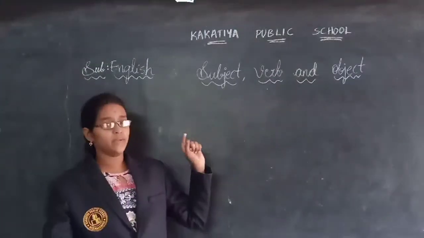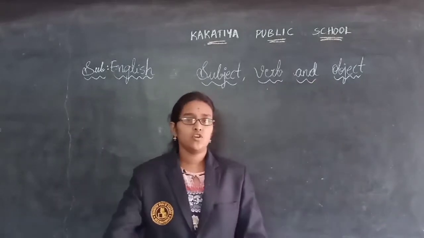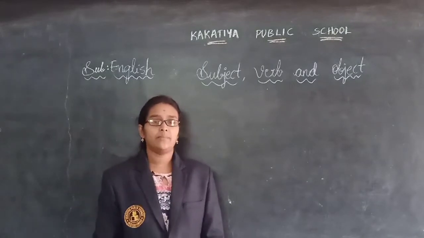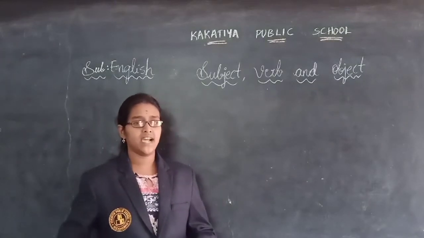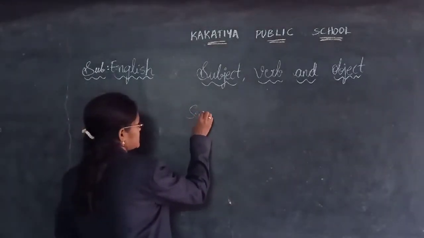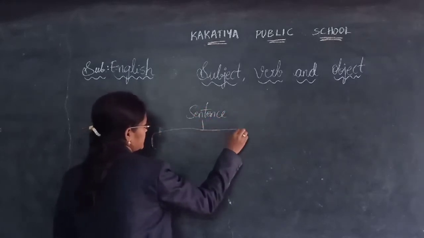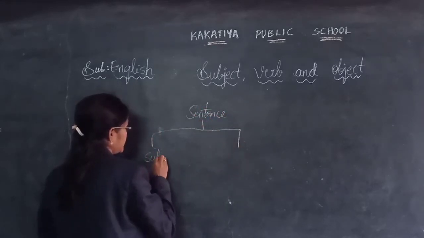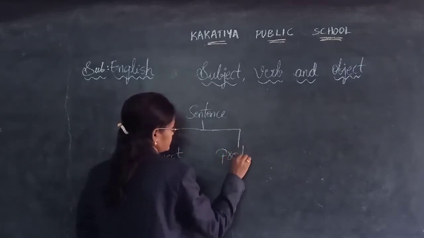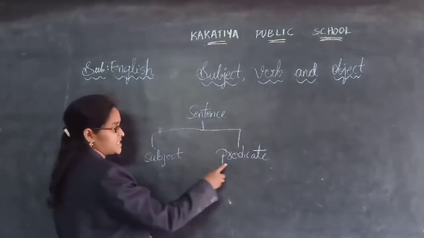What is our today's topic? Today's topic is about subject, verb and object. Children, do you remember that in the previous class we discussed subject and predicate? Every sentence has a subject and a predicate. So in the previous class we have already discussed the subject and predicate.